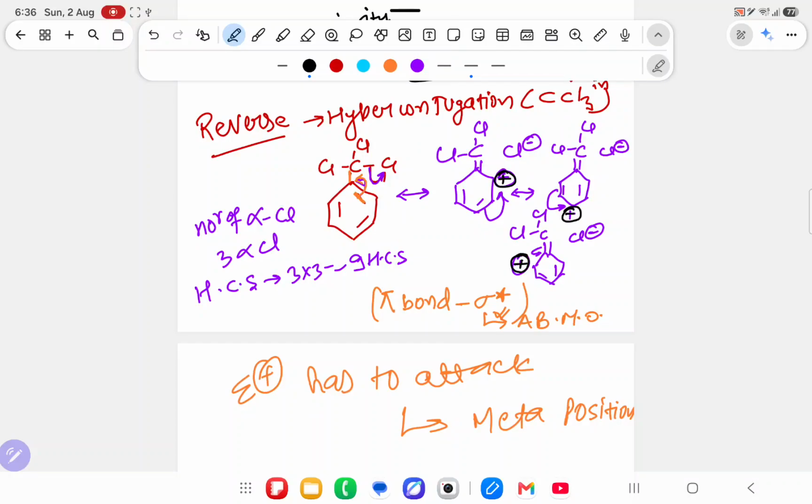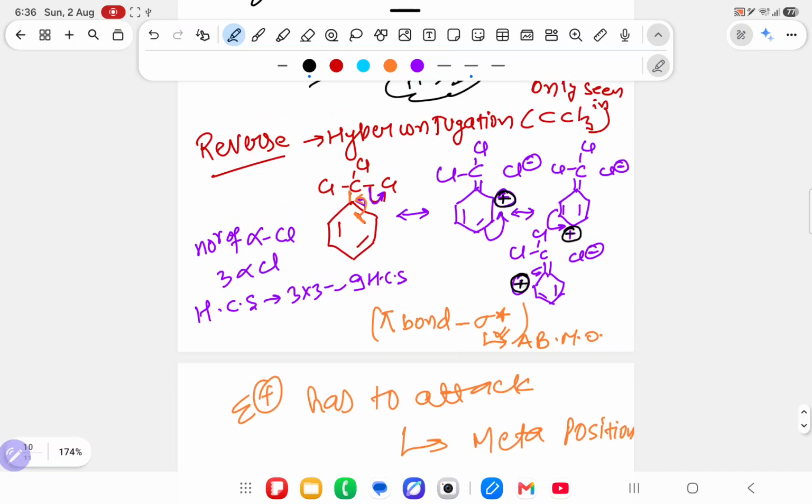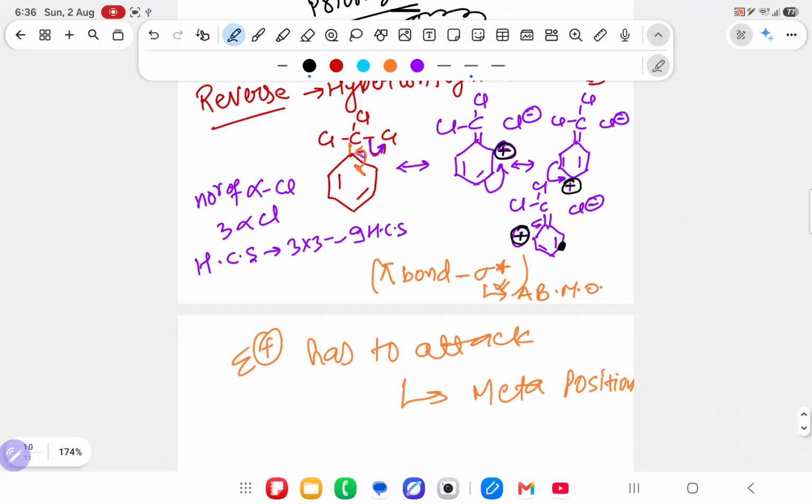Plus sign is coming on ortho, para, ortho. It means electron density decreases in ortho, para. At least meta does not decrease. So this time the electrophile will not attack on ortho and para, because ortho and para are already electron deficient. So how can another electron-deficient species come? This time it will attack on the meta position. I hope you are understanding what I am trying to do.